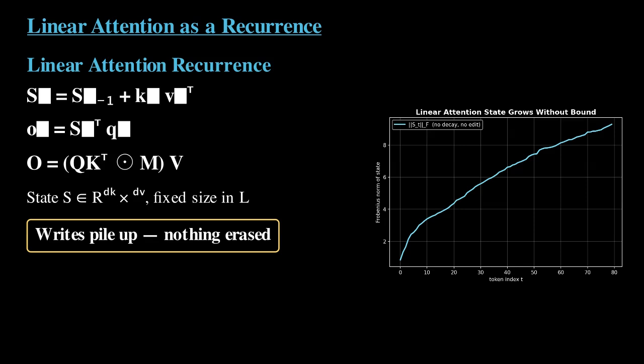Expanding over a length L sequence gives the familiar causal matrix form, O = (QK^T ⊙ causal mask) V. Fixed size state. Linear time. Every outer product just adds, nothing is ever removed.